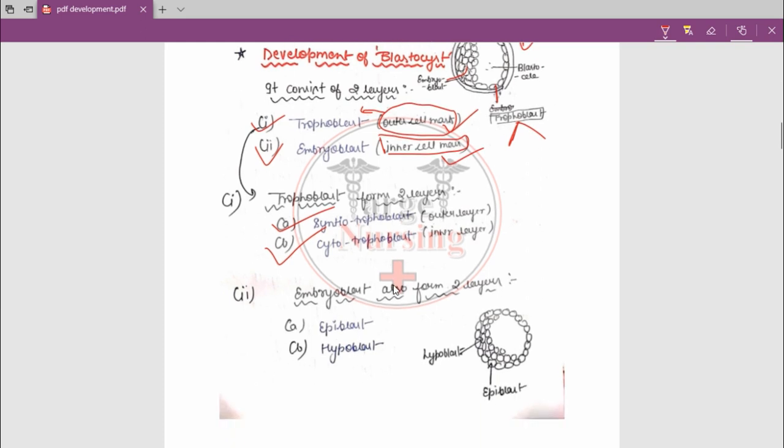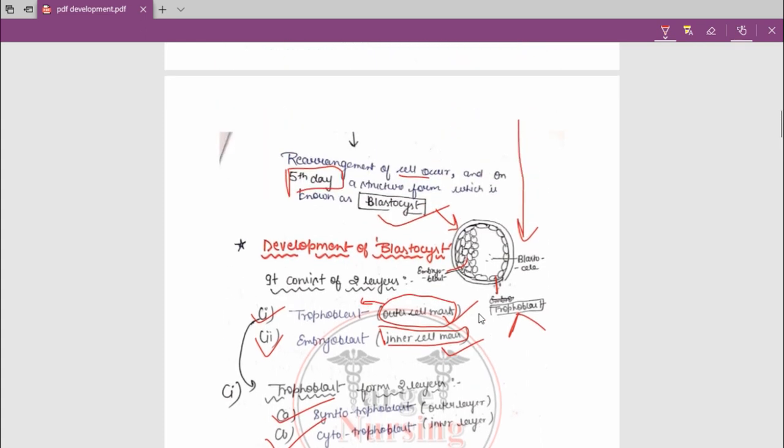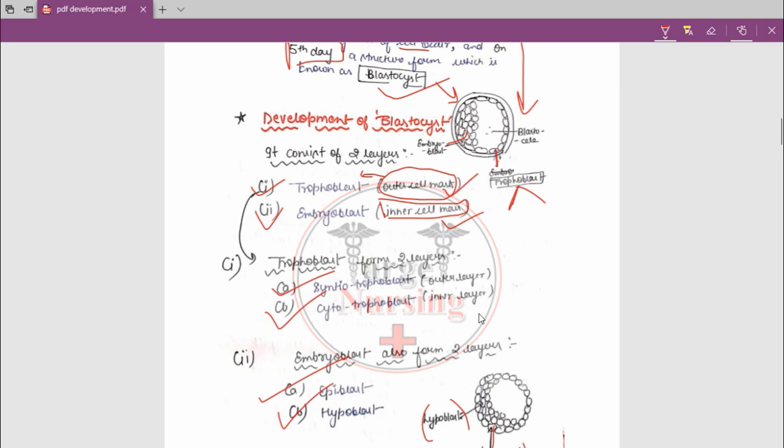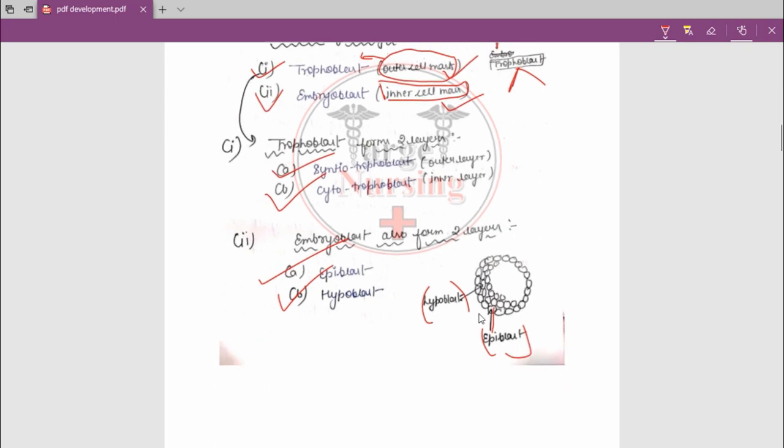And the embryoblast also has two layers, known as epiblast and hypoblast. You can see here, this is the whole embryoblast, this is the hypoblast, and this is the epiblast. So a structure forms on the fifth day, known as the blastocyst. It has two layers, trophoblast and embryoblast, and further the trophoblast has two layers, syncytiotrophoblast and cytotrophoblast, and the embryoblast also has two layers, epiblast and hypoblast.